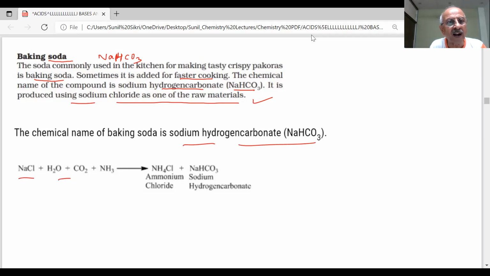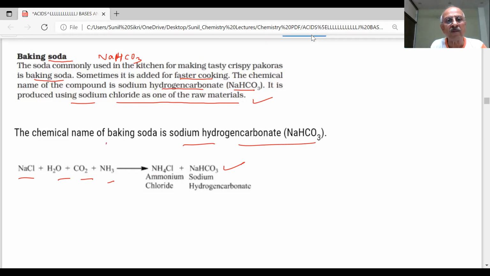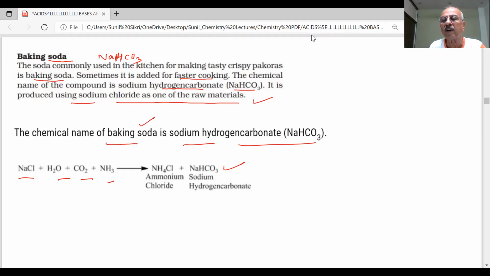When sodium chloride reacts with carbon dioxide and ammonia, you get ammonium chloride and NaHCO3. This is your sodium hydrogen carbonate. Note down the reaction. The reaction will be asked in the paper, students. The chemical name of baking soda has been asked in the paper. What is the chemical name of baking soda? Sodium hydrogen carbonate.